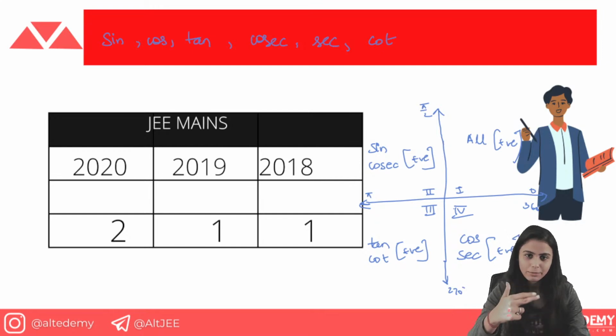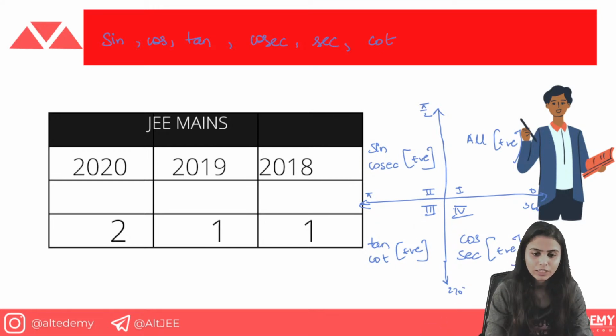Sine and cosec. Cosec is 1 upon sine, so obviously if sine is positive, cosec is going to be positive. Similarly, in the third quadrant, tan and cot are positive. In the fourth quadrant, cos and sec are positive. Remember this: all, sine, tan, cos. Just remember first, second, third, fourth, that these ratios are positive in these quadrants.